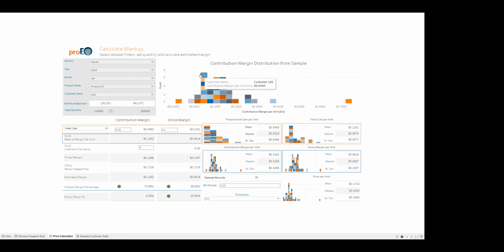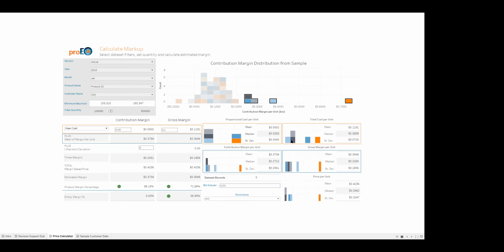Notice that each block displayed in these charts is a specific customer, and this applies to every single one of these charts. If we circle customers, we can see the charts adjust as well as the calculator. At the bottom here, you can see the amount of records we've just selected. We can also adjust the bin size down here if we want to see a different distribution.